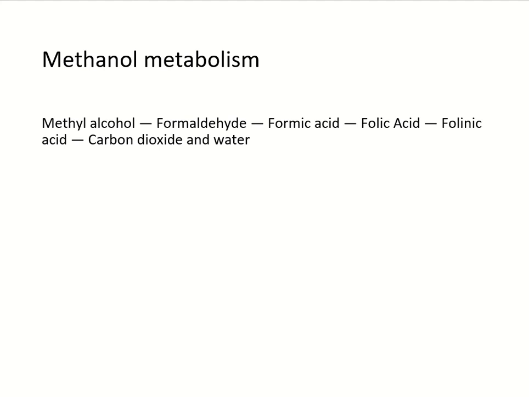The metabolism of methanol. Methanol metabolism occurs in the liver. Methyl alcohol is converted into formaldehyde, then formic acid, then folic acid, folinic acid, and then into carbon dioxide and water. Here the formaldehyde and formic acid are the most toxic components.